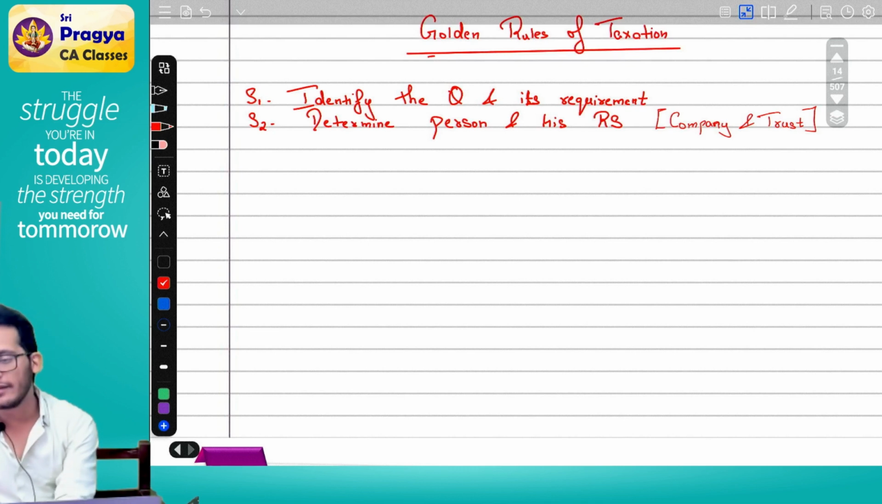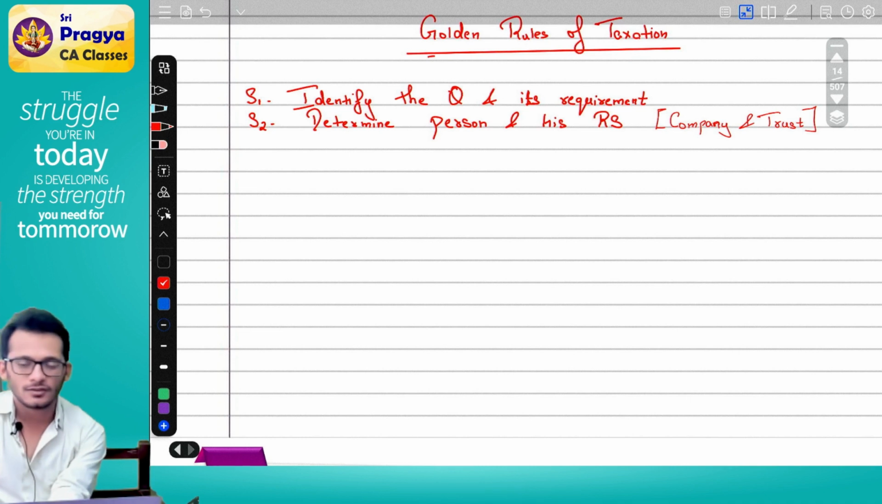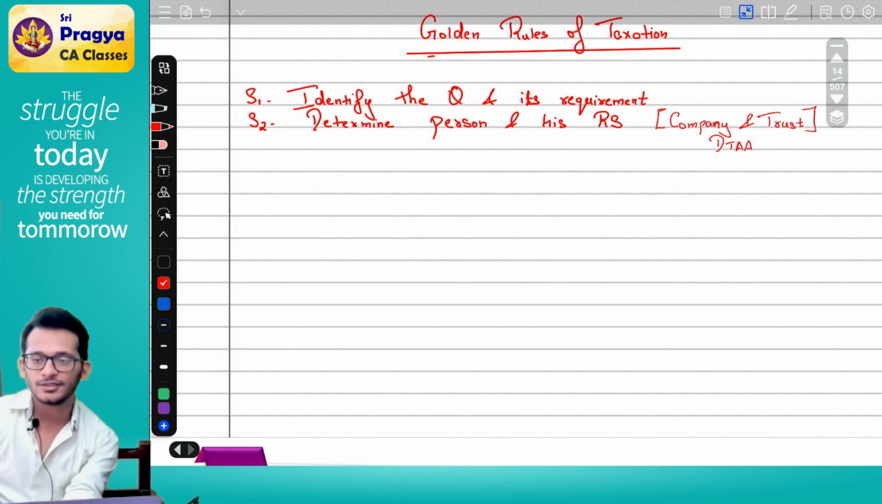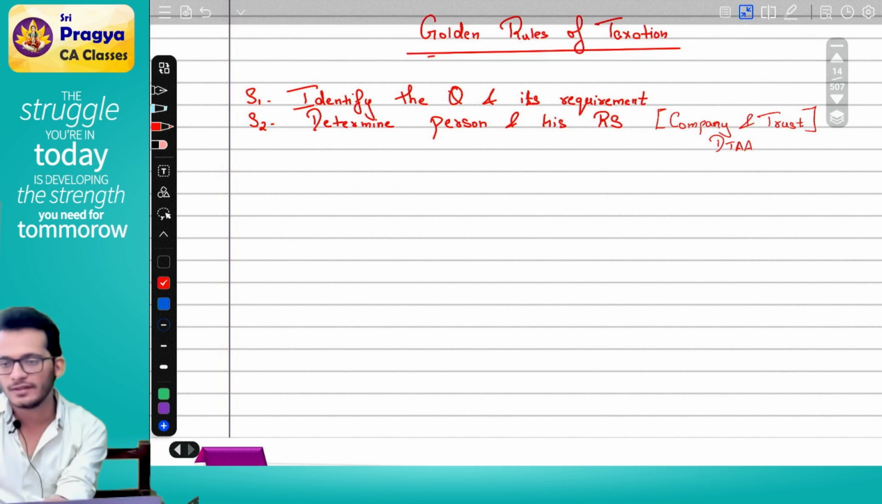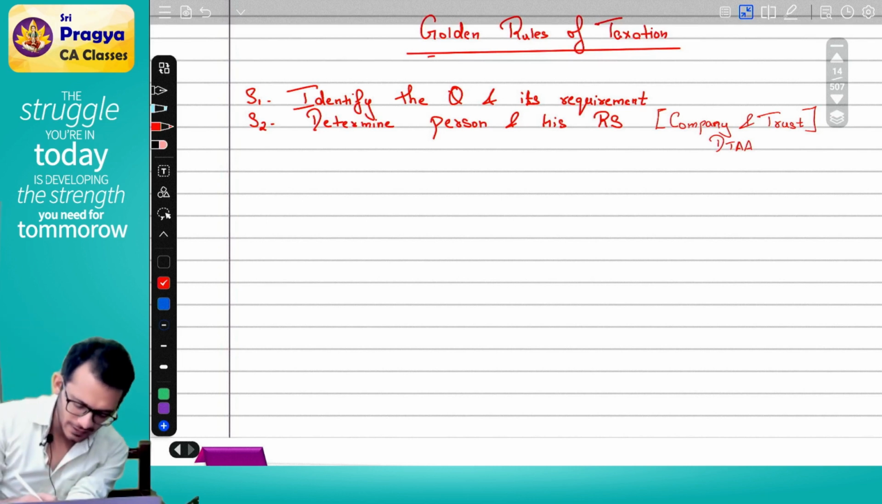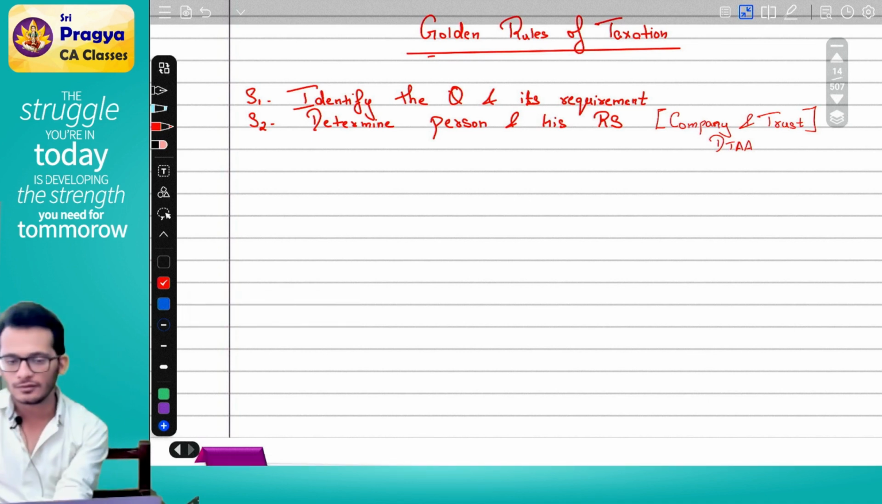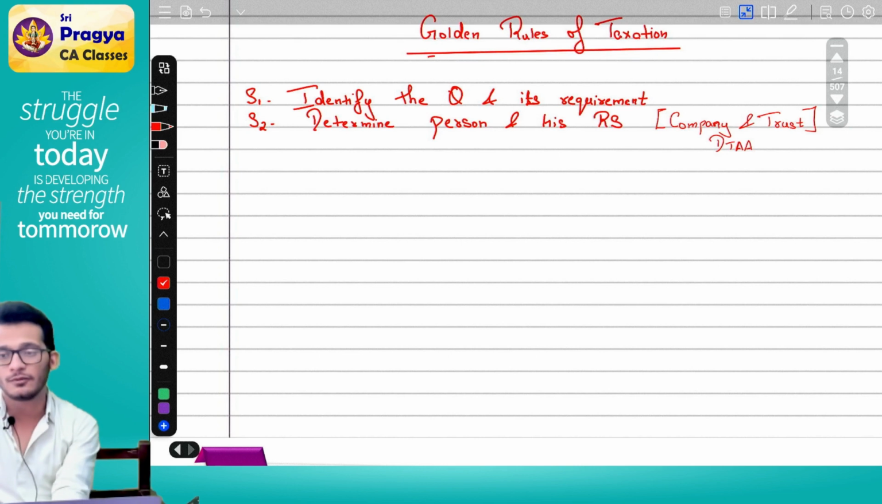Rahul, does that mean that we don't have to read anything individual related? You do have to do it, because you have a chapter coming called DTAA. What is DTAA? Double taxation avoidance agreement. Double taxation avoidance agreement 99% of the times will only apply to individuals. Therefore, you still have to read individuals. The only difference is you don't have to read it in length.